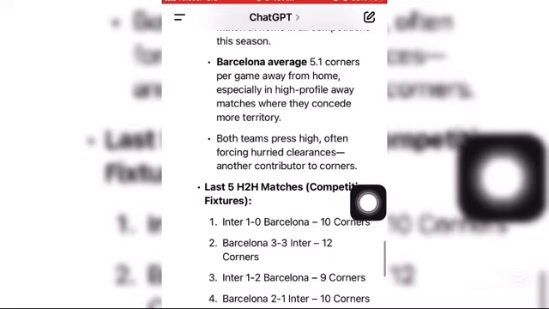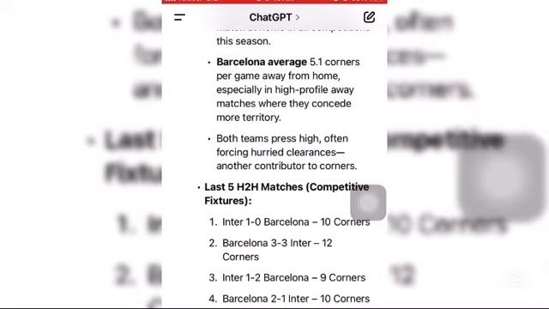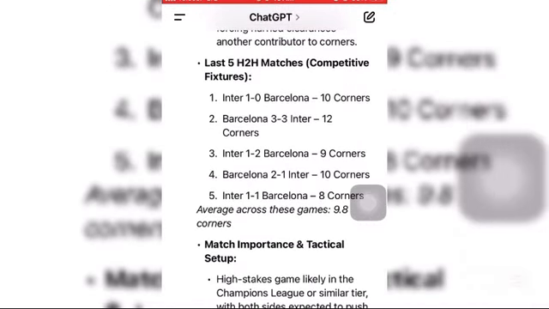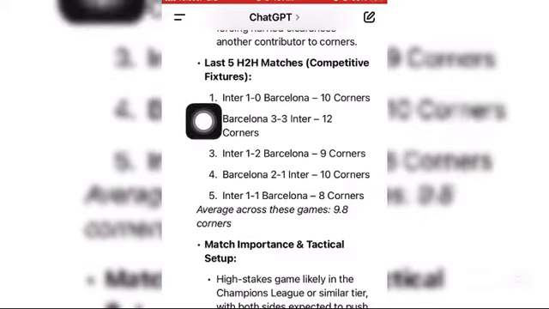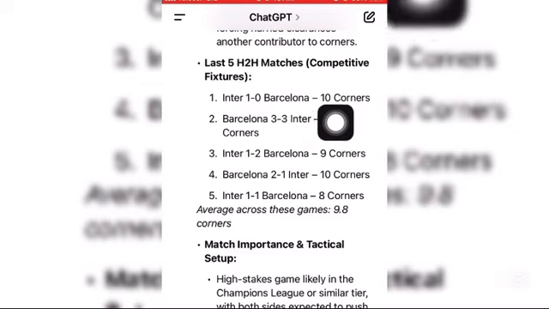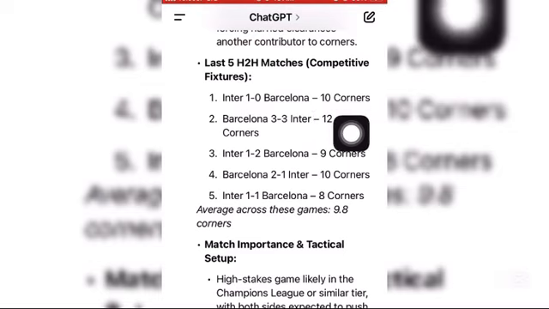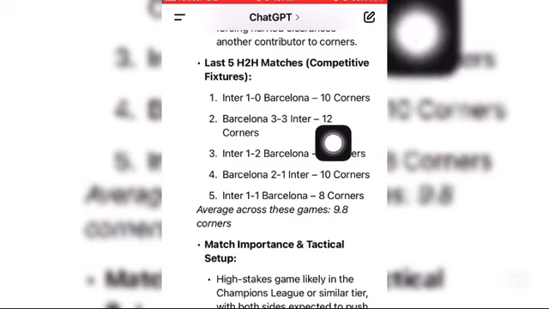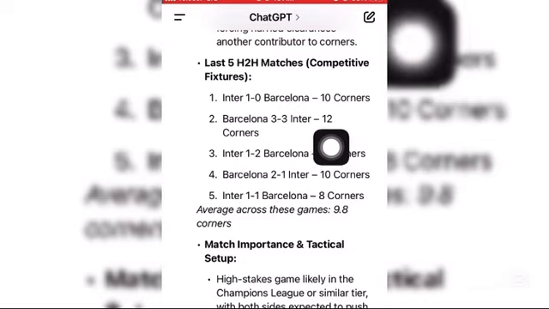So as you can see, this particular ChatGPT AI has analyzed this particular match for us. And as you can see, these are the last 5 head-to-head competitive matches between Inter Milan and Barcelona, and the corners those matches yielded. First match, Inter Milan 1-0 against Barcelona, over 9.5 corners happened in this particular game. The second match, that is the recent match, Barcelona 3, Inter Milan 3. As you can see, 12 corners were scored in this particular game.